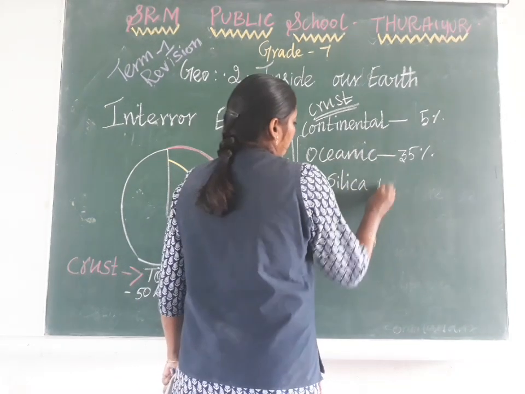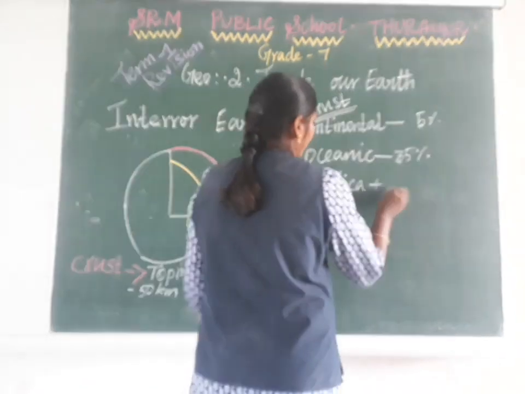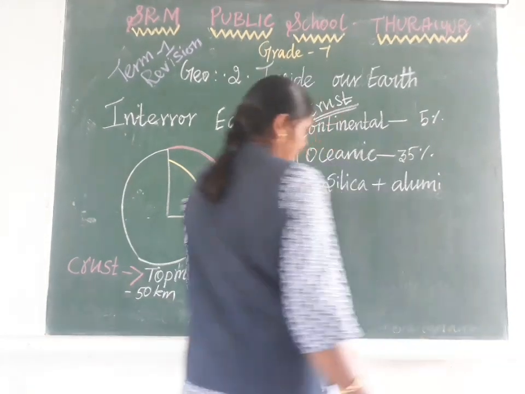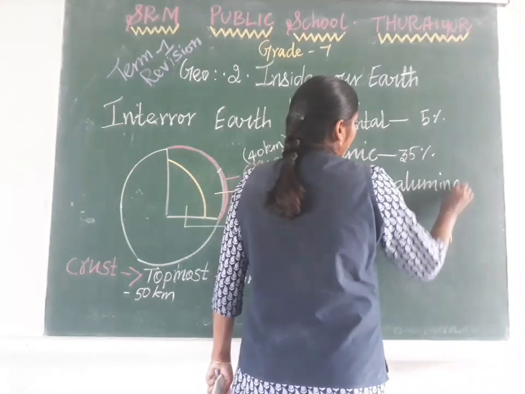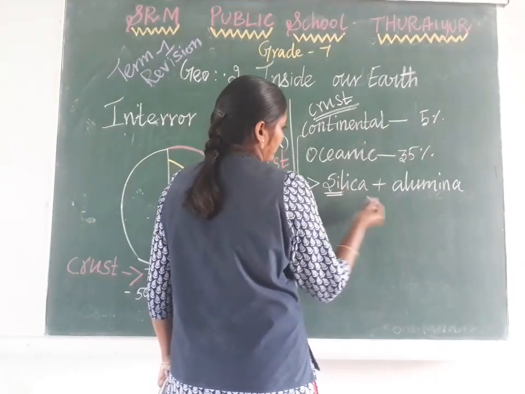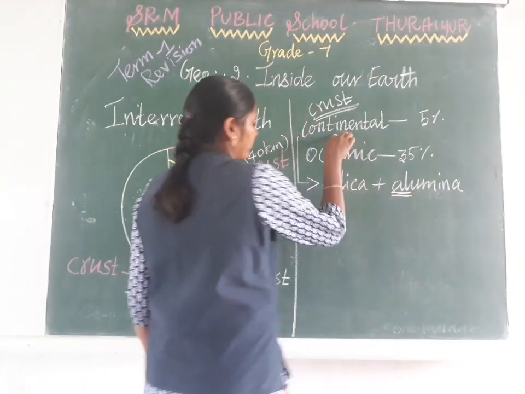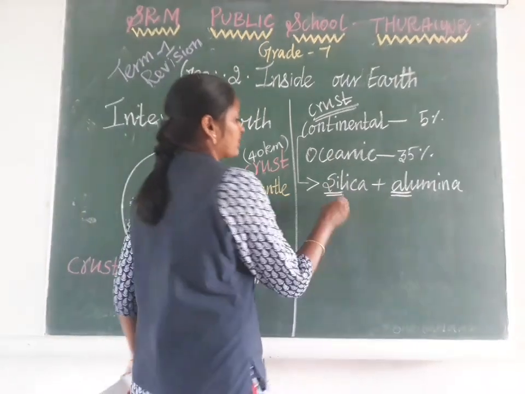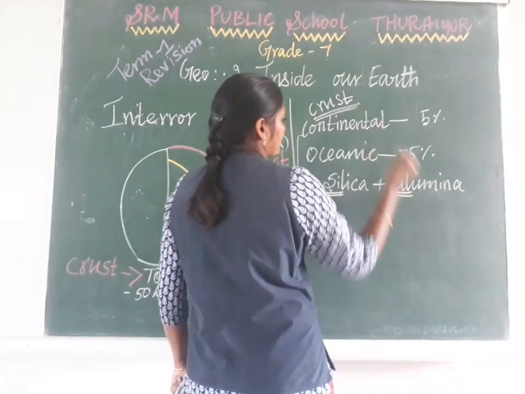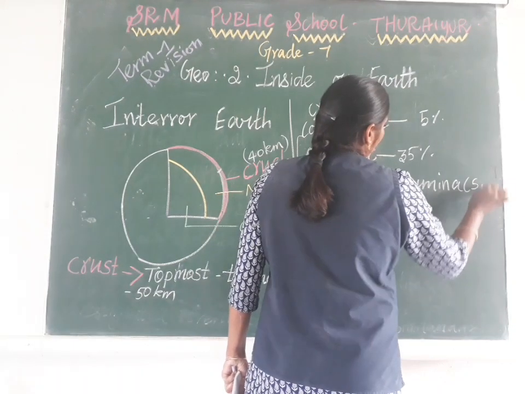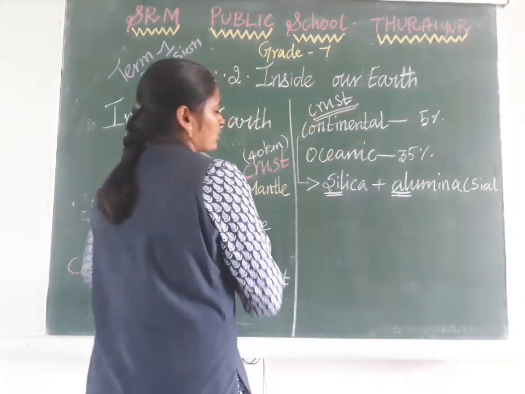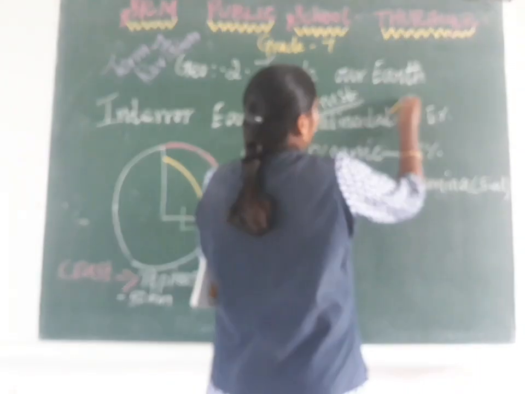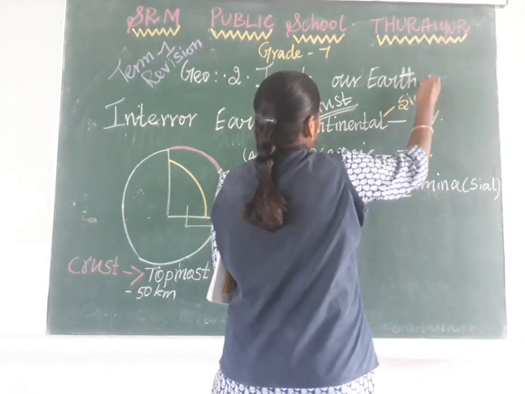That's why the continental crust is called Sial, taking the first 2 letters of each. What is the another name of continental crust? You have to know: Sial.